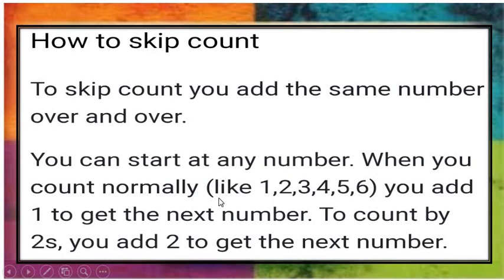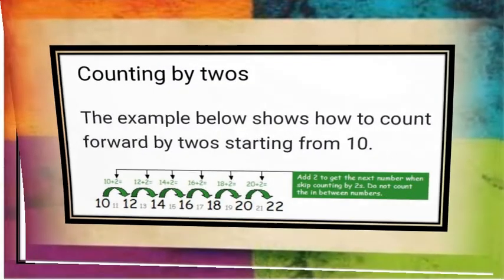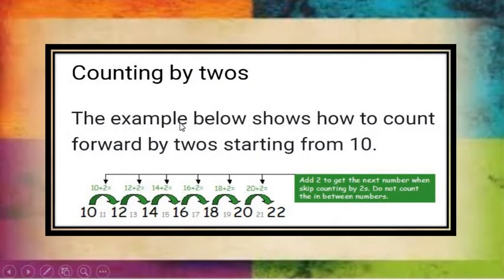It means when we are writing numbers 1 to 10, we write the numbers in this sequence. But while we are doing counting by twos or skip counting by 2, you have to add 2 to get the next number. For example, counting by twos, the example below shows how to count forward by twos starting from 10. 10, then 12. We have to add 2 at every number. 10, 12, 14, 16, 18, 20 and 22.